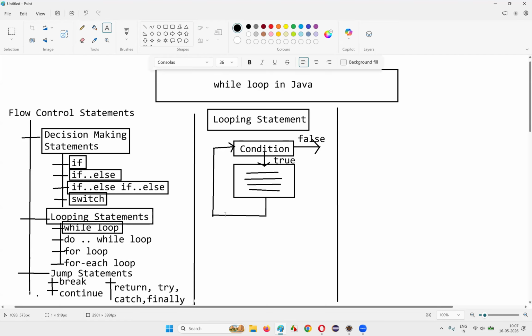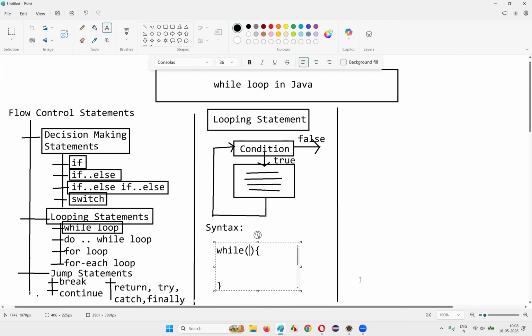So what is the syntax of this while loop? The syntax of the while loop is something like this, guys. First we need to write the while keyword. After the while keyword, you provide the circular brackets, opening and closing circular brackets. Now start the while loop using the opening curly brace. Now end the while loop like this, with the closing curly brace.